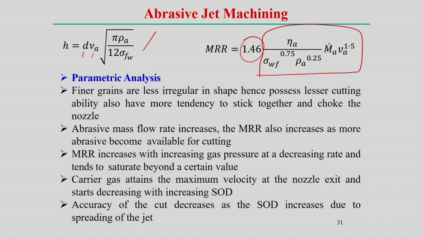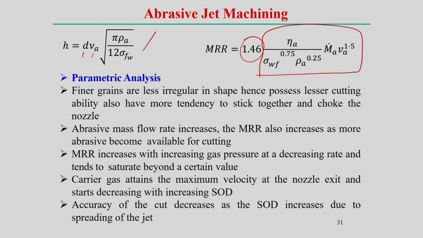Fine grains are less irregular, so the cutting ability may be reduced, or they may get stuck together with the workpiece material. That is one problem with fine grain size. As the abrasive flow rate increases, the material removal rate also increases, since more abrasive becomes available for the cutting action.